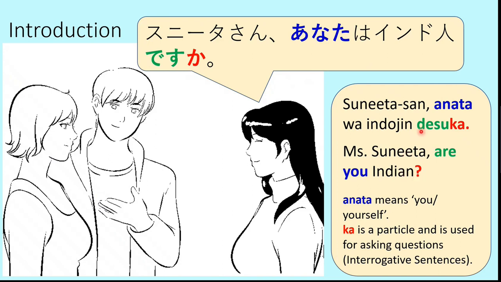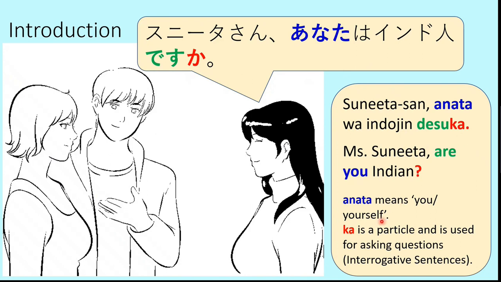So anata means you, desu is the form of the to be verb, are, and ka is the question mark. So anata wa Indojin desu ka? This means, are you Indian? Sunita-san, anata wa Indojin desu ka? Sunita-san, are you Indian?